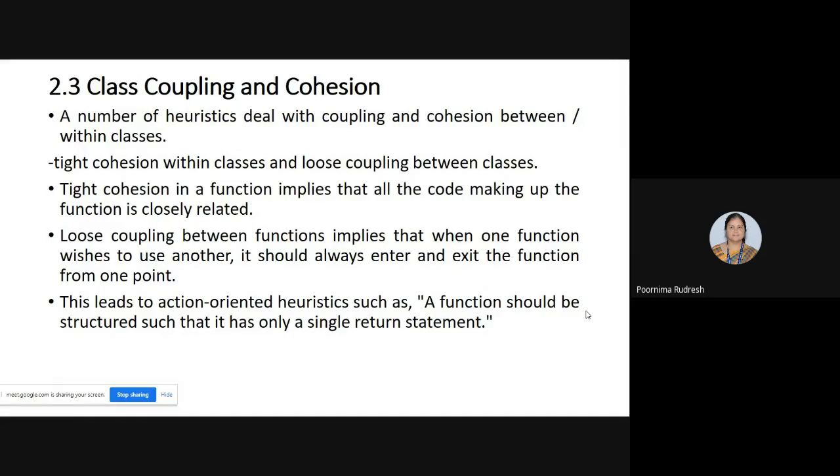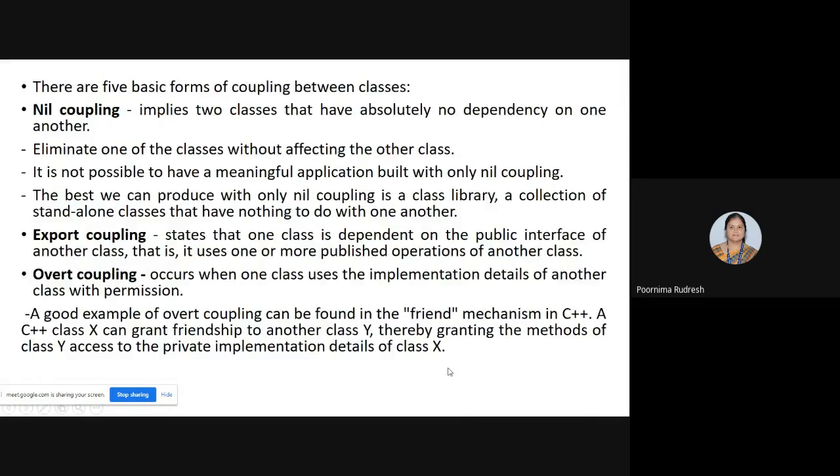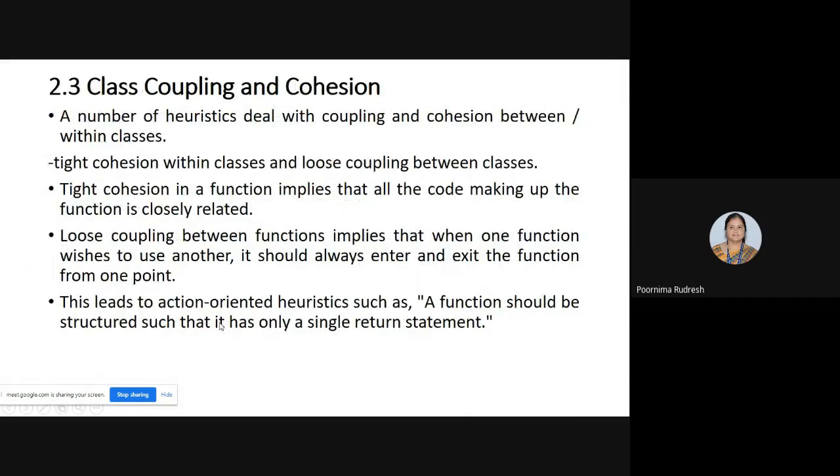Why? Because in coupling we say that a function can enter another function only through a single entry point and through a single exit point, right? So the function should be structured in such a way that it has only a single return statement. A single return statement means only through that can another function exit from that function. Clear? Hence, based on this loose coupling definition, we can define the heuristic that a function should be structured such that it has only a single return statement.